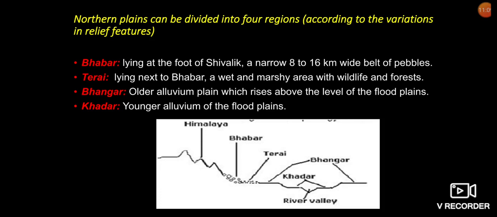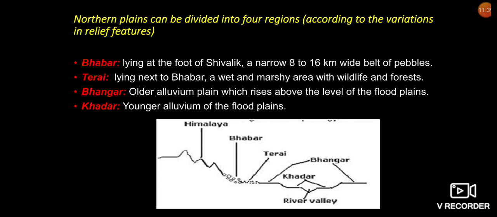This area, which is formed of pebbles just at the foothills of the mountains, is known as Bhabar. All the streams disappear in this Bhabar belt. South of this belt, the streams and rivers re-emerge and create a wet, swampy and marshy region known as Tarai.